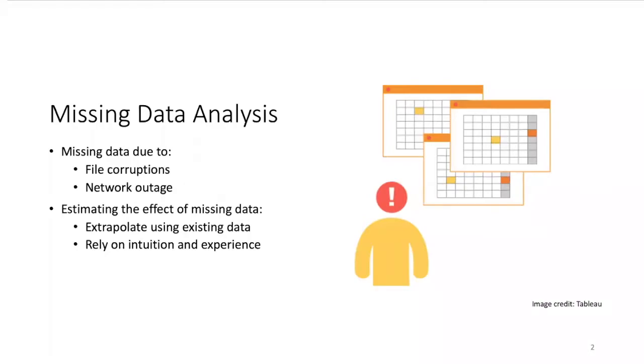Real-world datasets are rarely perfect. They could be stale due to wrong entry or out of sync with the latest updates. Even worse, the data could be incomplete or partially missing due to, for example, file system corruption or network outage. The key question of dealing with missing data is to estimate its effect on the result. Analysts could extrapolate using the existing data, and this method works well only if missing data has a similar distribution. They could also rely on their experience or beliefs on the missing data.